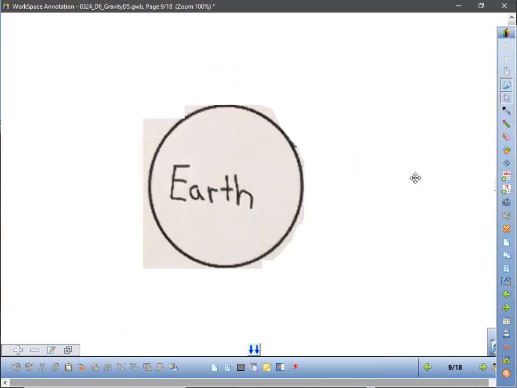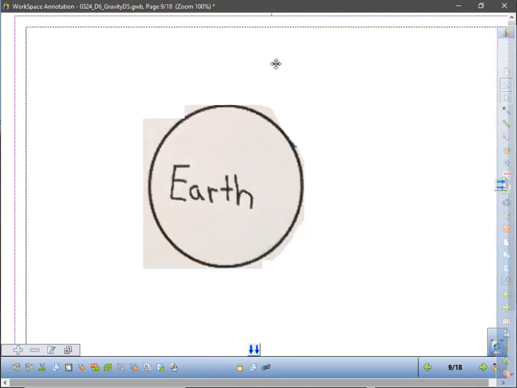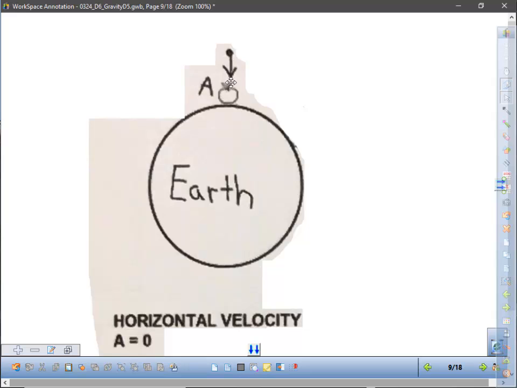Let's talk about objects being pulled to the earth. Let's say I had an apple way above the earth, and I dropped it, let go of it. It would just fall, with no horizontal velocity. It would fall straight down towards the earth at 9.8 meters per second squared, just like that.